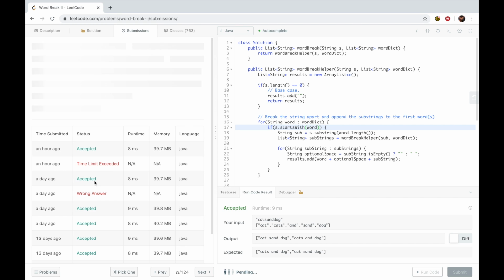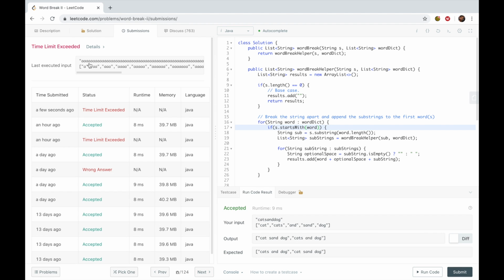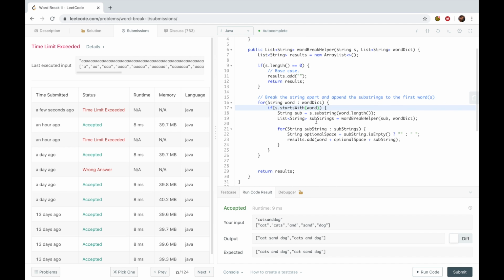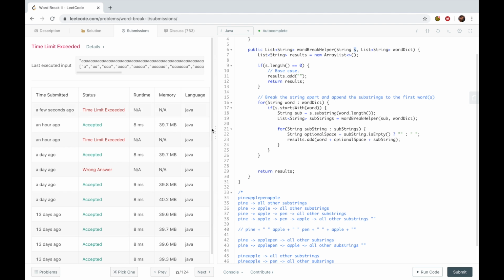Ignore all of these where I was practicing. They give you a really crazy test case of just a huge troll string, in which case you're going to be doing the same calculations over and over and over again. So how do you get past that? Well, you can store the results that you're getting. And if your string exists in the set of solutions that you found, just return the array list, right? So adding memoization to this is really, really simple.